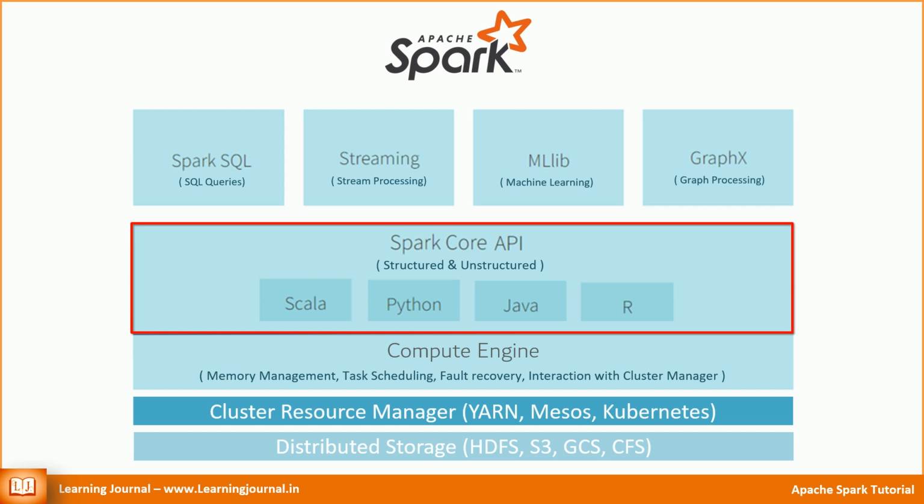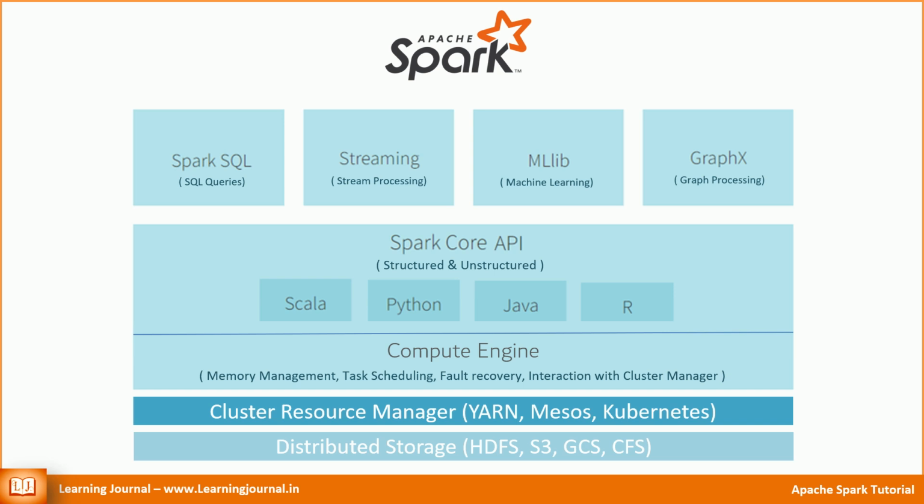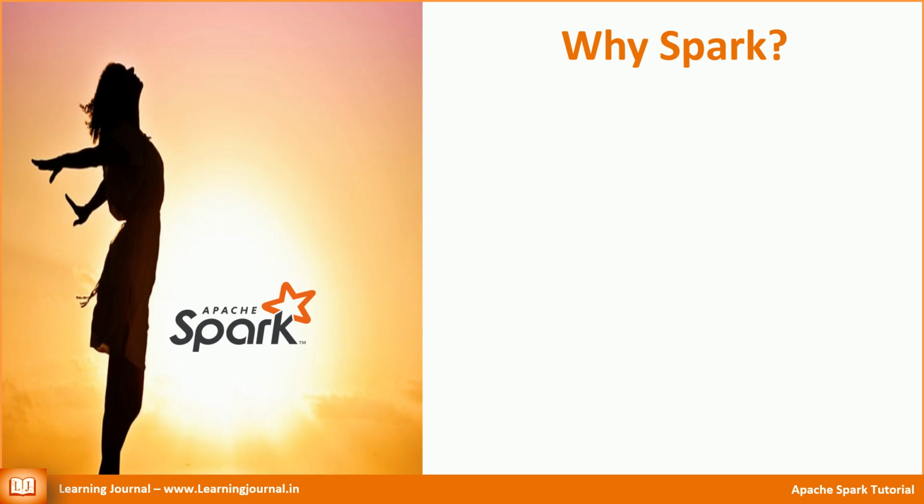The structured means data frames and data sets. Unstructured means RDDs. Then we have libraries on top of Spark core. SQL, streaming, machine learning and graph processing. That's it.